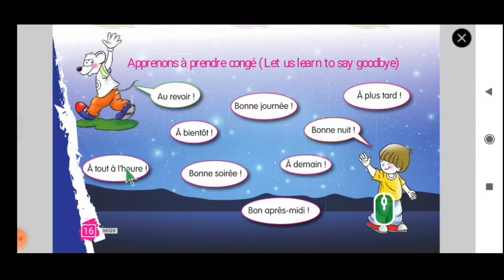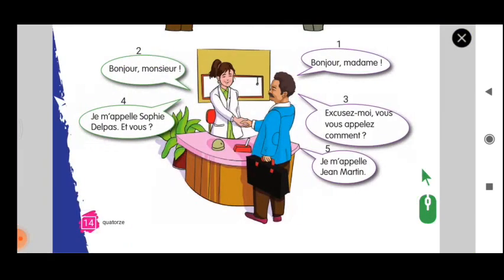Now a few new things: à tout à l'heure, bonne soirée, bon après-midi, à plus tard, bonne nuit.